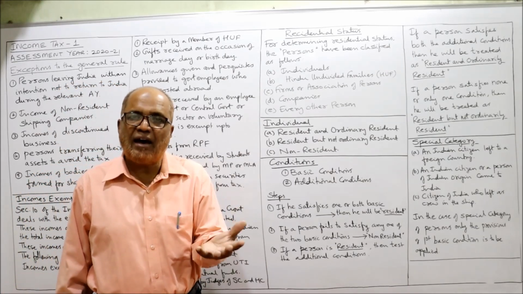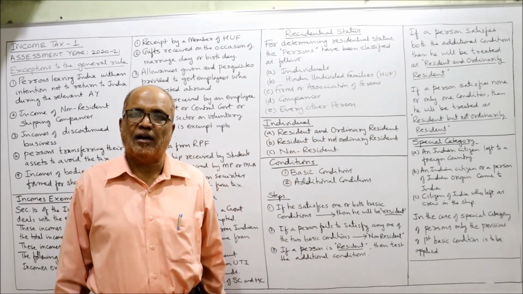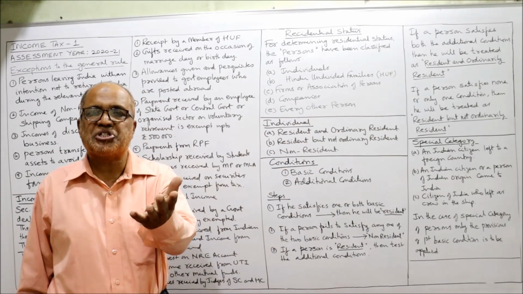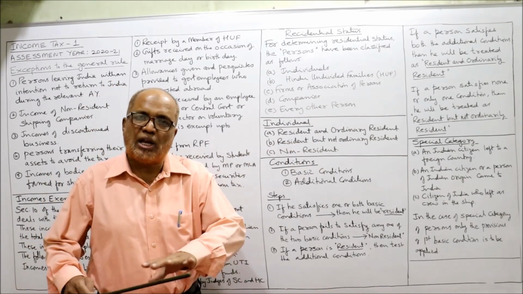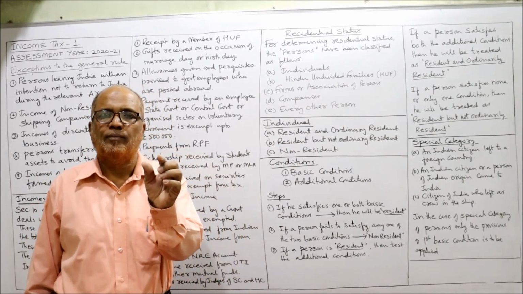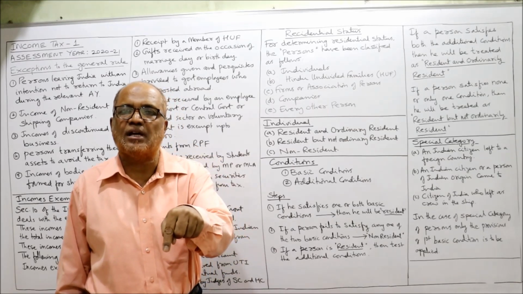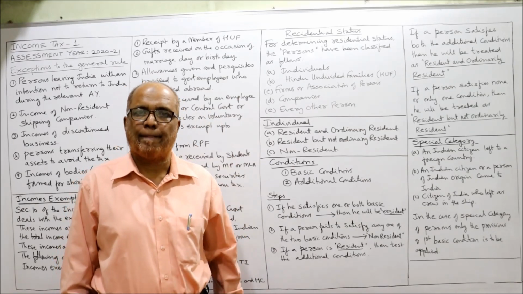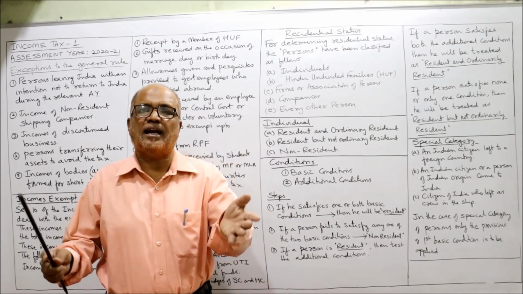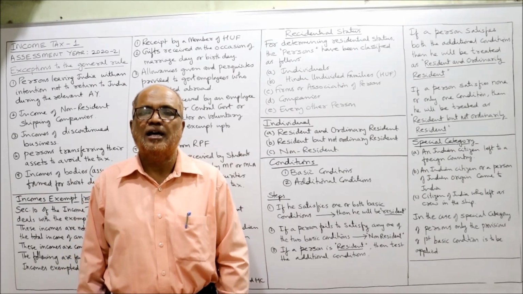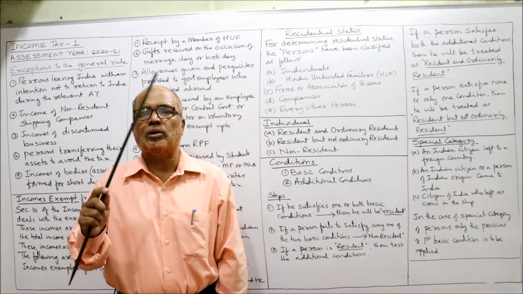A person may have income from India, and may have income from outside India. Then the question will arise, which income is taxable? Indian income or foreign income? So generally we can say a broad, rough rule: for a resident person, global income is taxable. If a person is resident and ordinarily resident in India, his global income is taxable. That means income earned throughout the world.